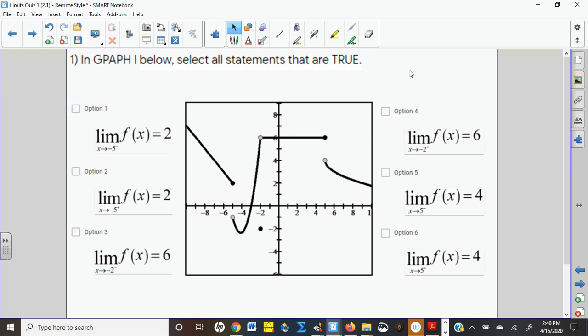The graph below has a bunch of limit statements made. Which ones are true? So is the limit as we approach -5 from the left side equal to 2? Yeah, it looks like the height over here is 2. So I would say that one's good. Is the limit as I approach -5 from the right side equal to +2?